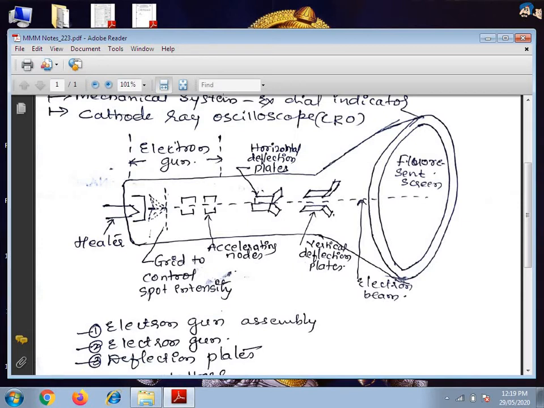This is a voltage sensitive instrument with an inertia-less beam of electrons striking the fluorescent screen. The extremely low inertia beam of electrons enables it to be used for the following changes in rapidly varying voltages. So what are the changes? And here, first, the electron gun assembly.